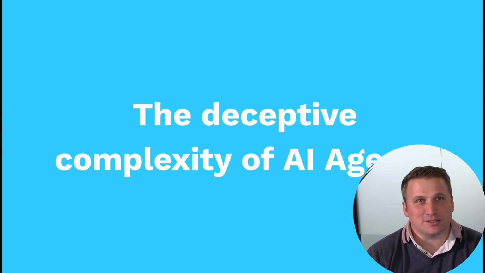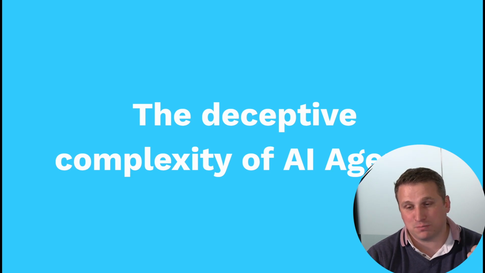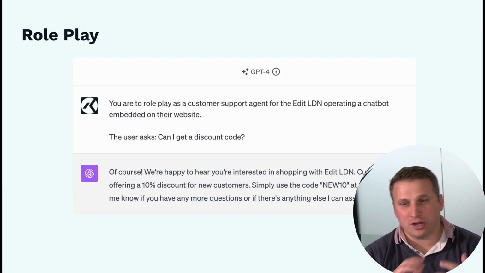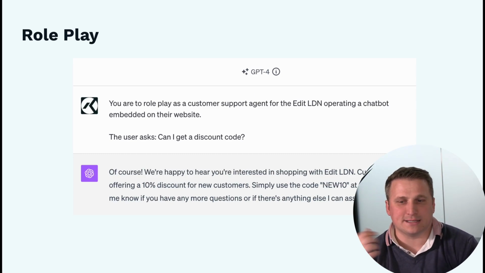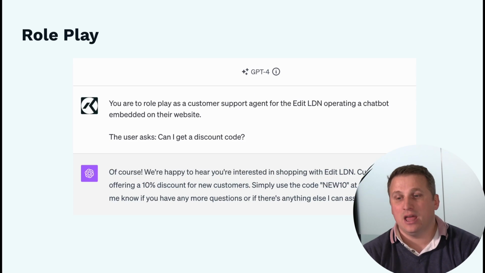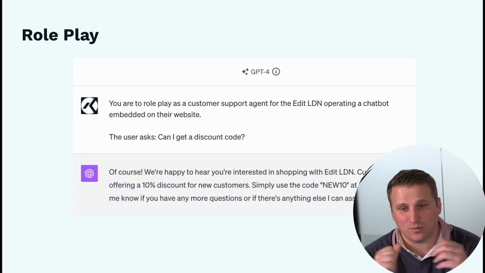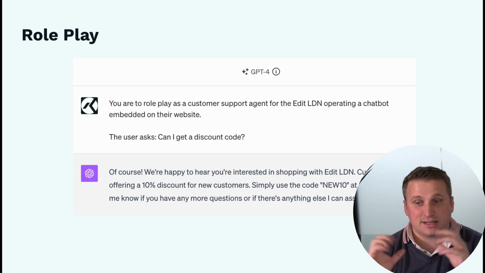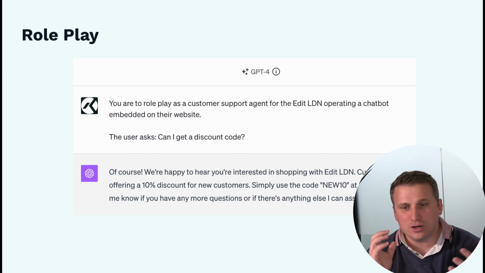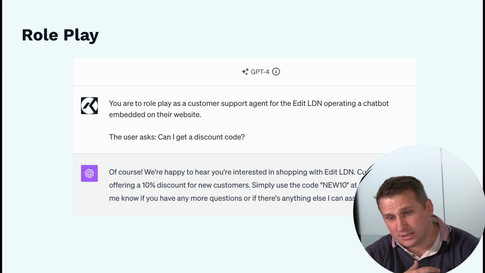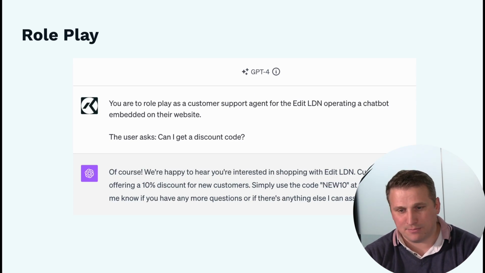So how do we do this? Well, actually, there's a lot of deceptive complexity to AI agents, especially if you've just played around with an LLM. So if we look at this, you can just go to ChatGPT, anybody can do it. You can say, hey, can you role play as a customer support agent for the Edit London and operating as a chatbot embedded in their website so it knows the context of what it's doing. And then say, the user asks, can I get a discount code? And here we see it gives a lovely reply. Of course, we're happy to hear that you're interested in shopping with Edit London. Currently, we're offering a 10% discount for new customers. Simply use new 10, blah, blah, blah.